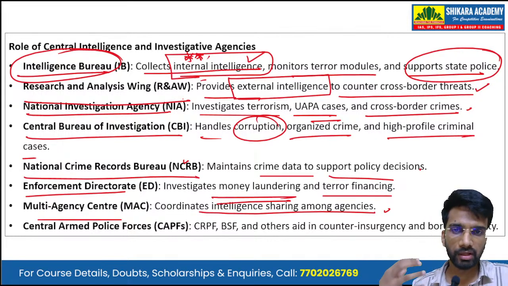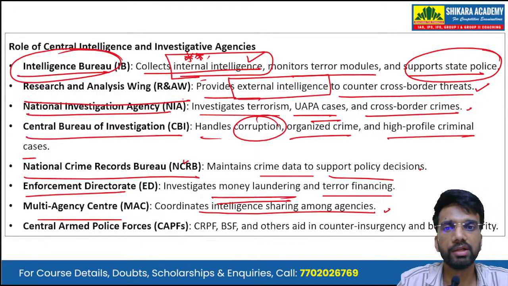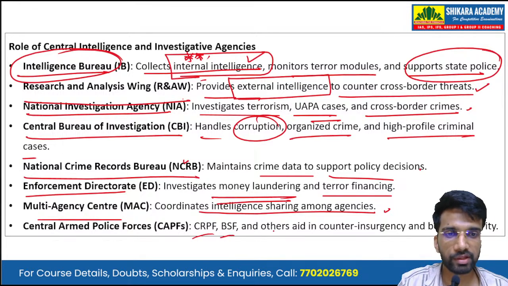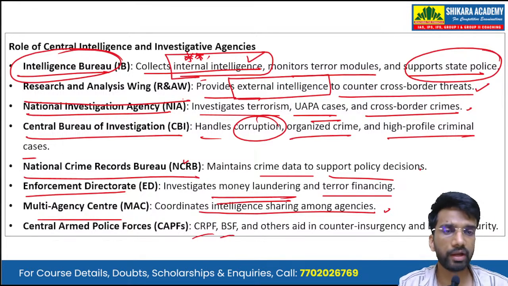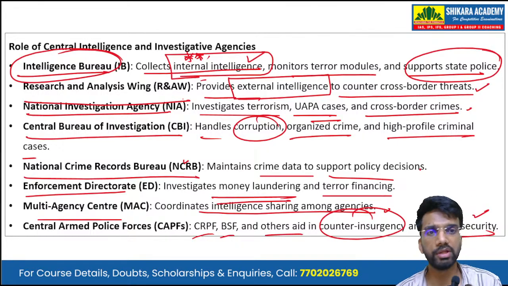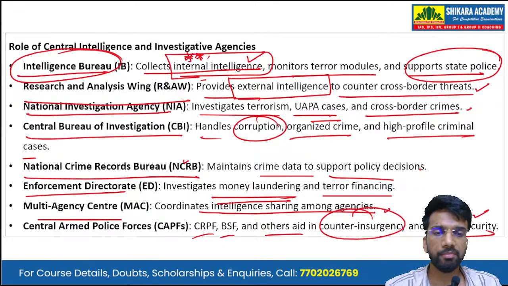And then after these investigative agencies, we have the paramilitary forces, that is the Central Armed Police Forces, including CRPF, BSF, CISF, SSB, and ITBP, which provide aid in counterinsurgency as well as border security. Okay, so these CAPFs are involved in counterinsurgency operations as well as in border security.